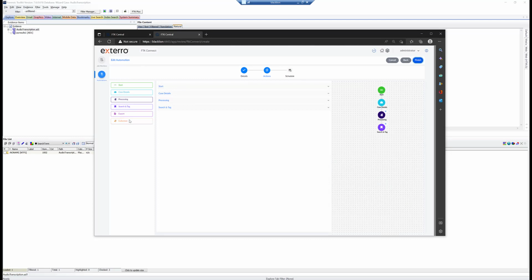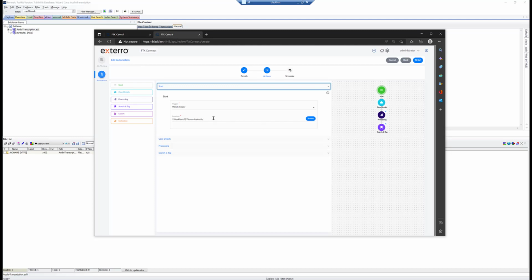And then over here on the left, I have all these options. So first, what's going to kick off the start of the automation? In this case, we're going to use a watch folder, which means anything that I dump into this watch folder is going to kick off the following process. So it's really cool. You can dump in forensic images. In this case, we're going to put in raw files. Whatever you put in there, it's going to automate.